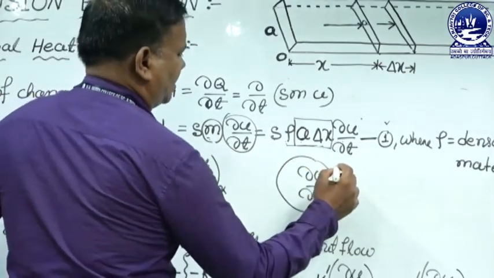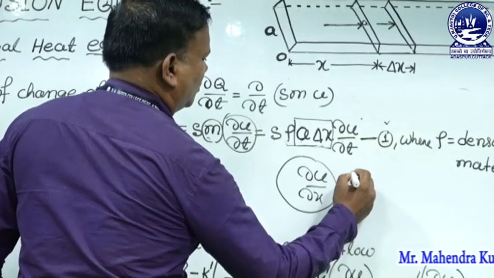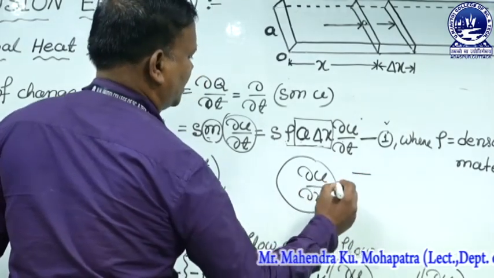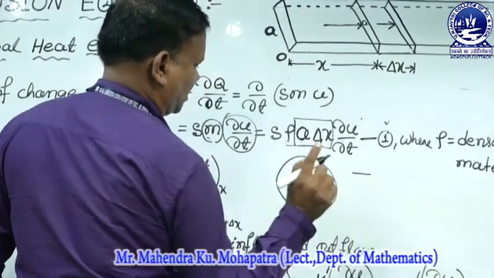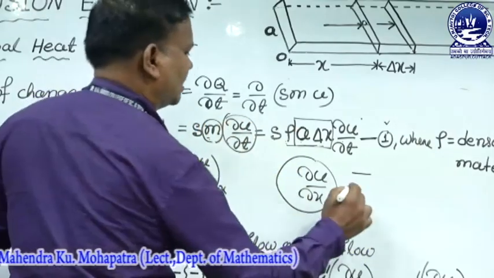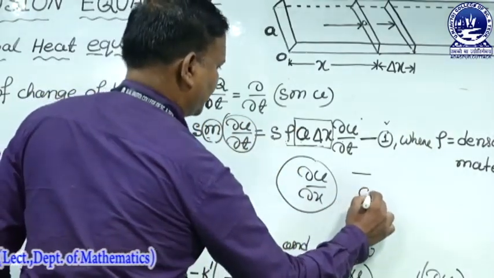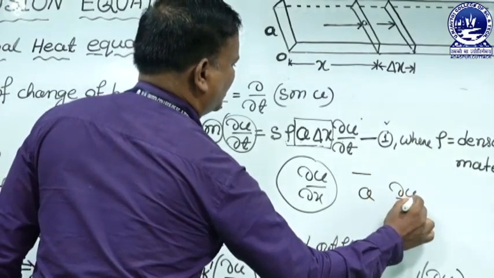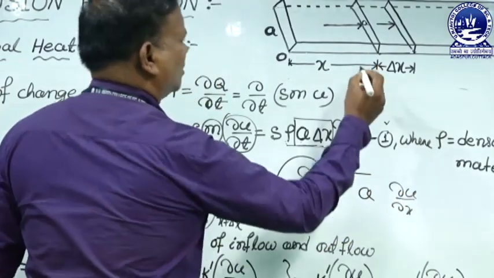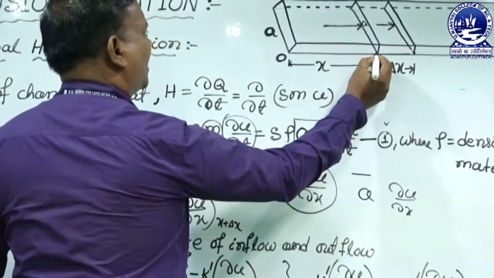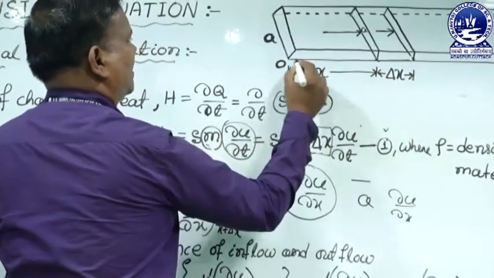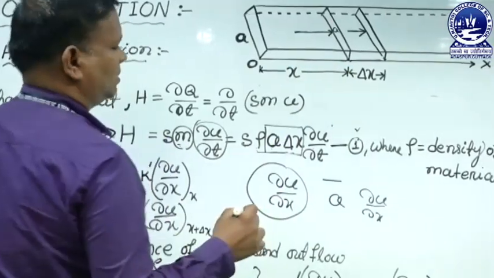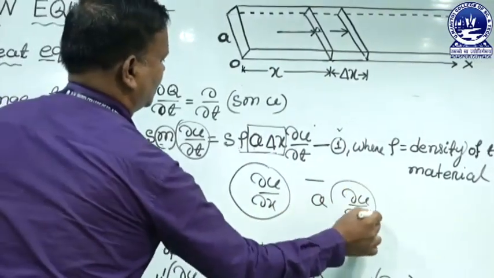In a material, when heat flows, it depends upon two things: area and temperature gradient. What is the temperature gradient? The temperature of the material at any place depends upon the length, so it is called the temperature gradient.